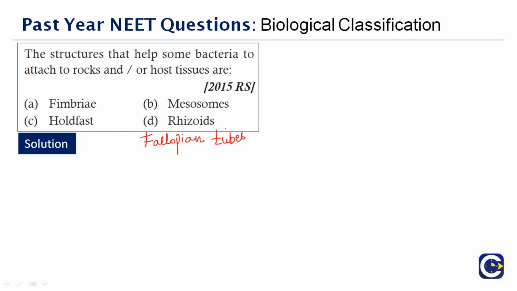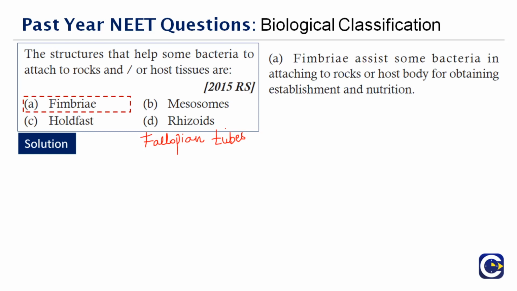Now, what is the Fimbriae used for? It is used by the bacteria to adhere to one another or to adhere to the host cell. A bacterium can have many, that is, it can even have more than 1000 Fimbriae, it seems. Fimbriae are the only ones which are visible when you view it under the electron microscope. So the correct answer to this question is option A, Fimbriae. Fimbriae assist some bacteria in attaching to the rocks and host body for establishment and also to obtain nutrition from the host. Sometimes the bacteria might have even more than 1000 Fimbriae, it seems, and this is the only part that is visible under the electron microscope.